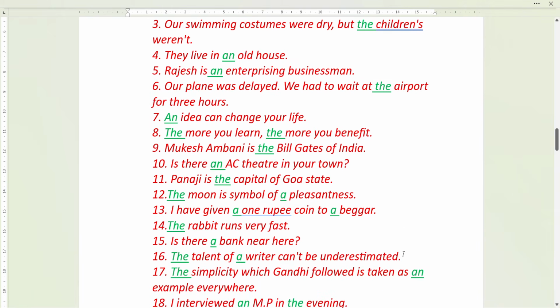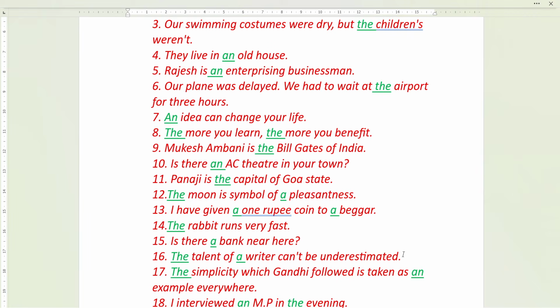They live in an old house. Rajesh is an enterprising businessman. Our plane was delayed. We had to wait at the airport for 3 hours. So airport is a very familiar thing, so we use the airport. An idea can change your life.